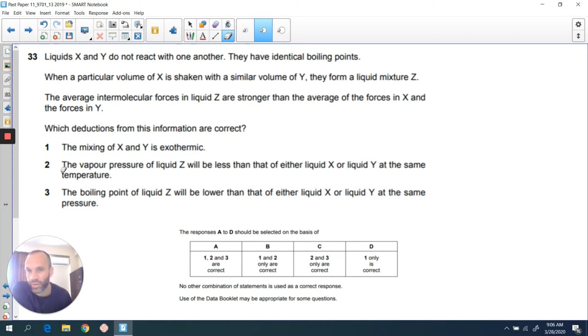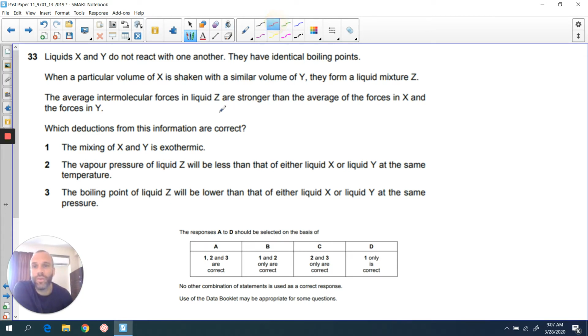Which deductions are correct? Okay, so let's think about this question. What is it really about? Well, this is about intermolecular forces, and it's about an understanding of an exothermic or endothermic process. This is not a reaction. We can see that because they're just talking about these things mixing. But it is a process, and processes can be exothermic or endothermic.